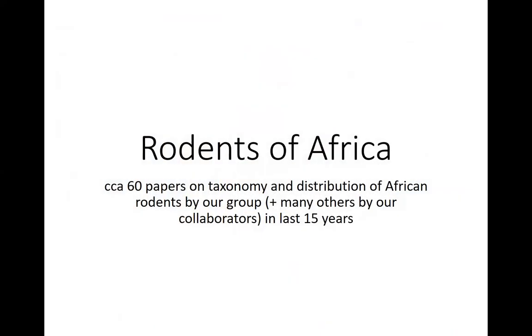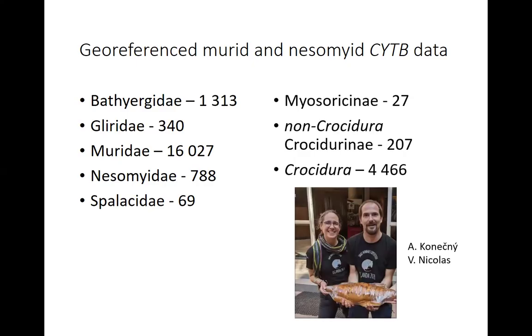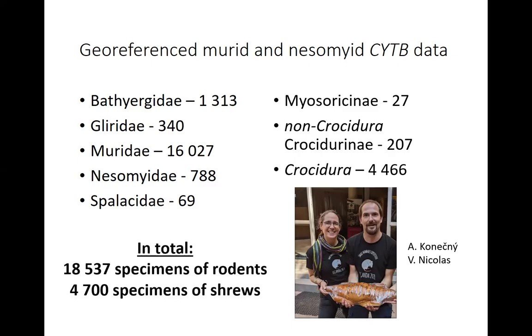So to sum up, we published about 60 papers in the last 15 years about taxonomy and distribution of African rodents. And there are many others by our collaborators in the last decade. So it's really time to summarize this information. We have something similar for shrews, but I will not speak about shrews. It's mainly Violaine and Adam Konečný who are leading similar activities for shrews. So in total, we have genetic information on about 25,000 small mammals.